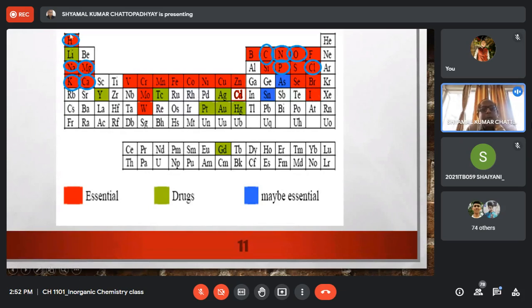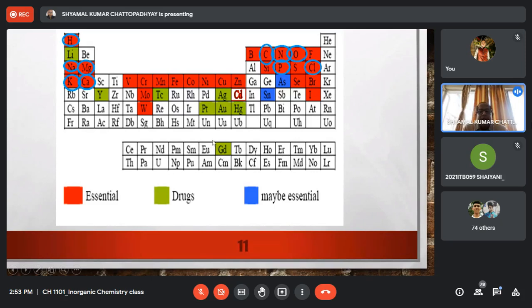So based on the periodic table, you can easily see which elements are essential, which elements are not essential, which elements are useful for medicinal application, etc. Among the lanthanide and actinide elements, none of them are essential or has medicinal application except for gadolinium. We shall see it later.